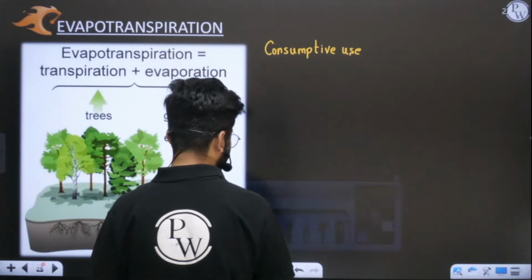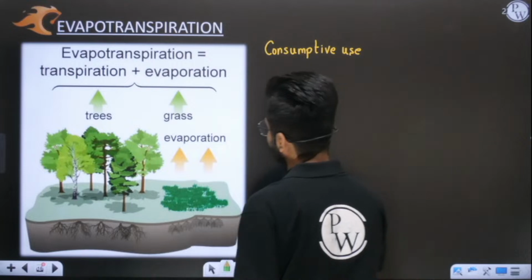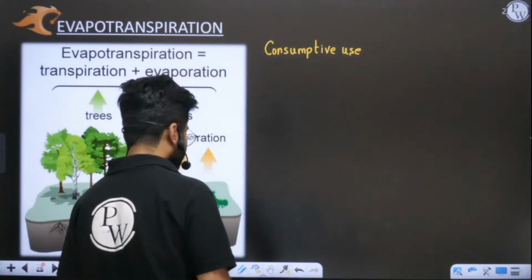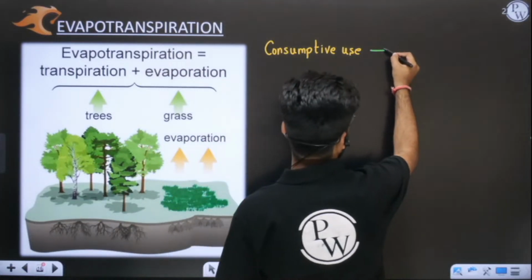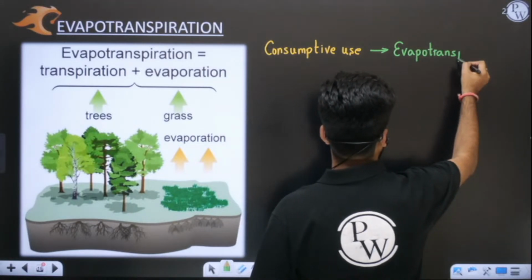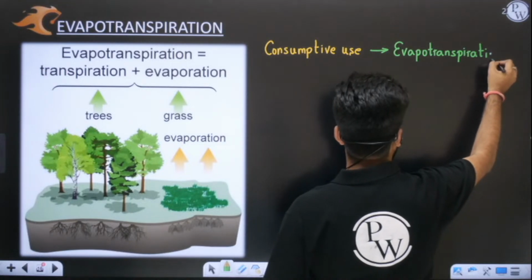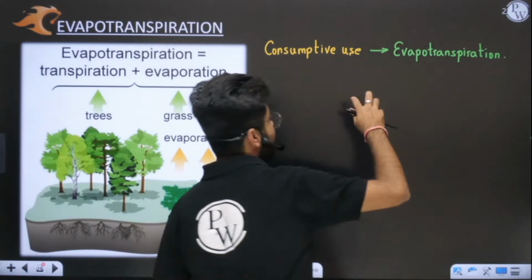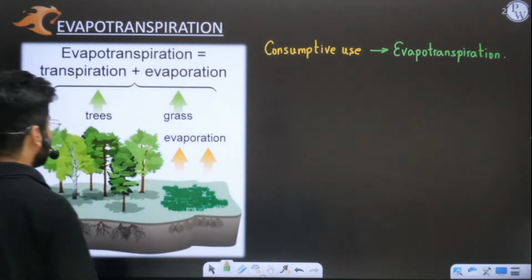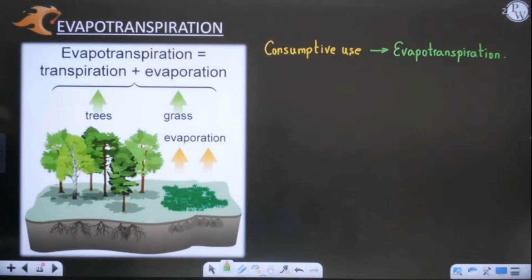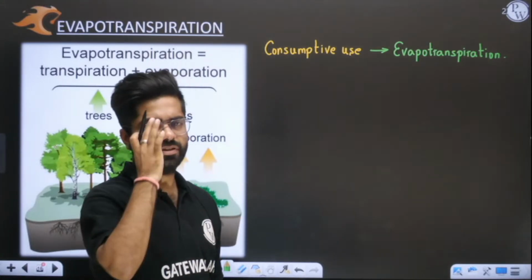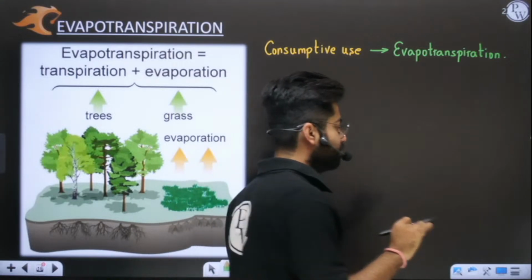Consumptive use simply signifies the total amount of water which is utilized consumptively for tissue building of your crops. So consumptive use here indicates evapotranspiration. If someone asks you what consumptive use is, you will say it is evapotranspiration. The higher the evapotranspiration, the better the growth of plants or crops will be. So consumptive use indicates evapotranspiration, 99%, and the remaining 1% we are ignoring. This is a deep concept, not so important. I hope this is clear to you.